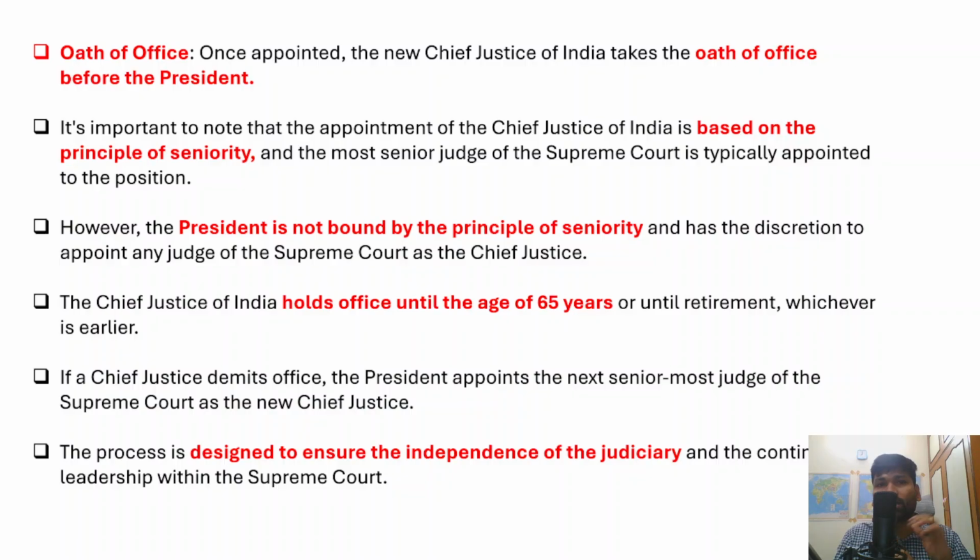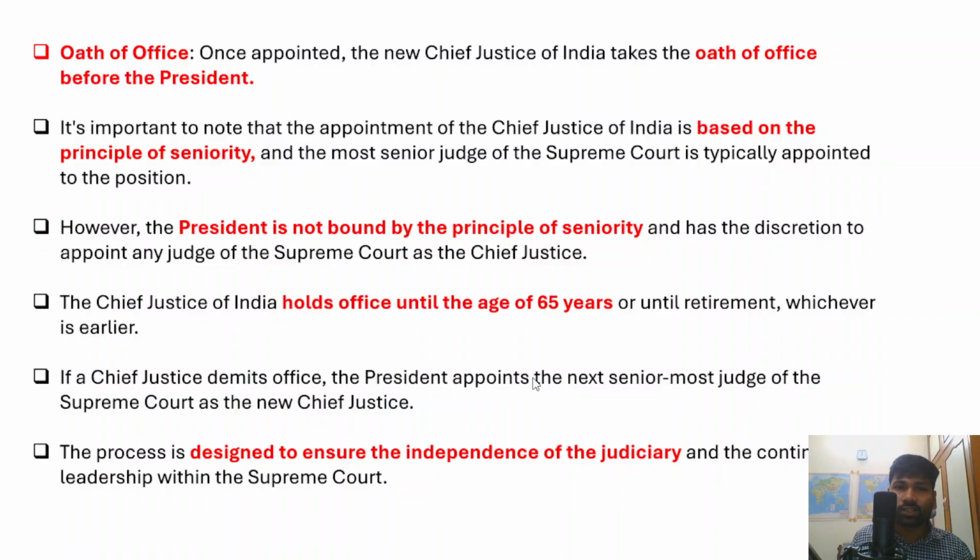However, the President is not bound by the principle of seniority, right? This is very important. The President is actually not bound by the principle of seniority and has the discretion to appoint any judge of the Supreme Court as the Chief Justice of India. So this point is very important, you have to remember it.